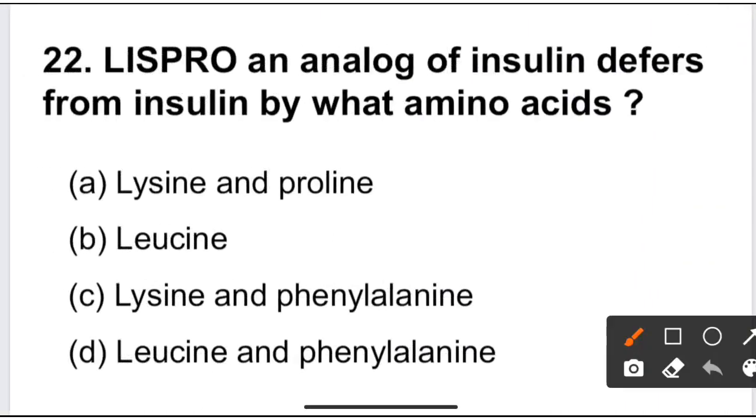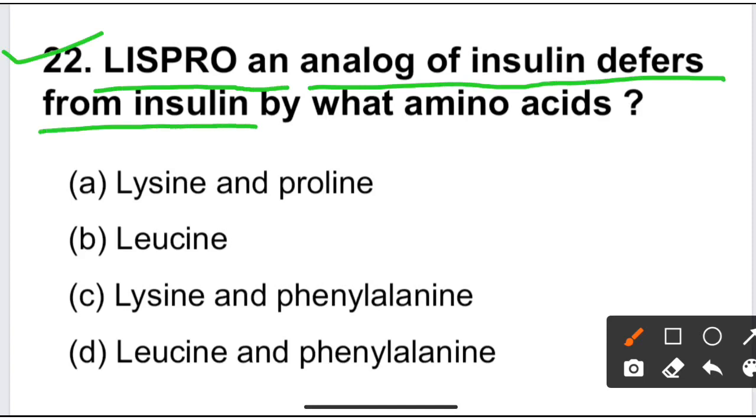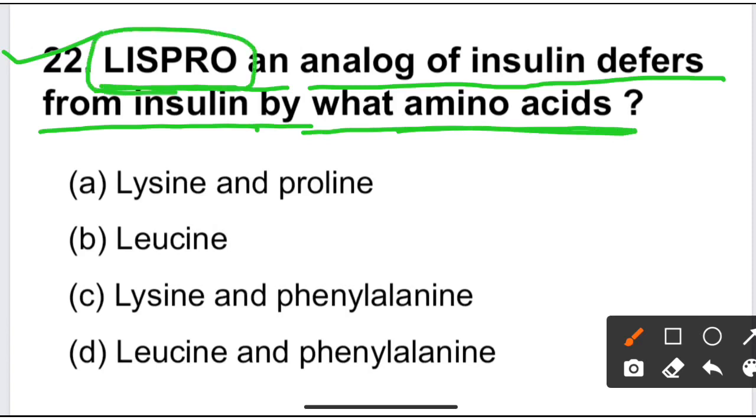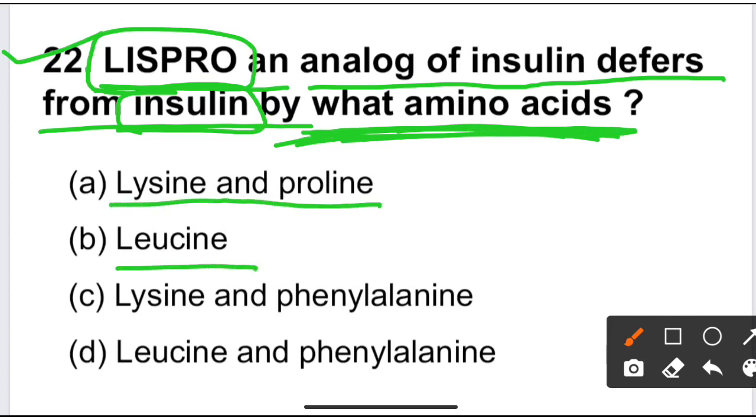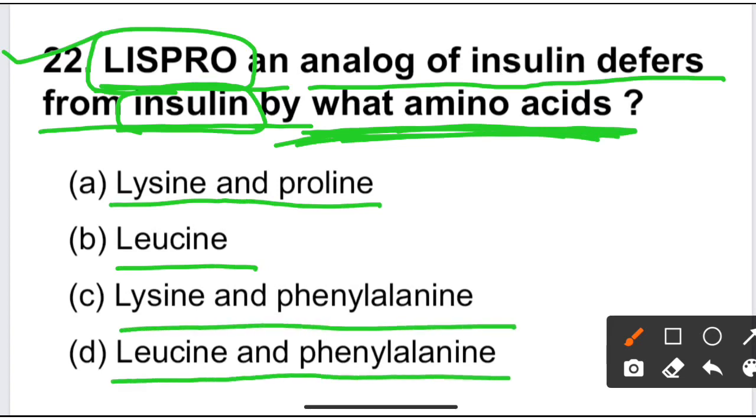Next question is question number 22. Lispro, an analog of insulin, differs from insulin by what amino acid? Lispro is an analog of human insulin but differs from the actual human insulin in which amino acids? Which two amino acids differ? Option A is lysine and proline, option B is leucine, option C is lysine and phenylalanine, and option D is leucine and phenylalanine.